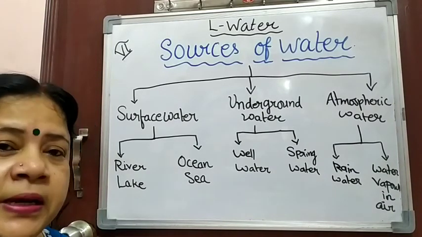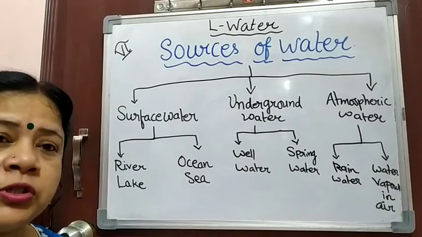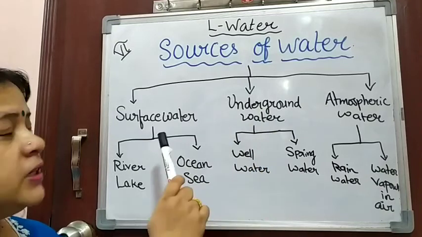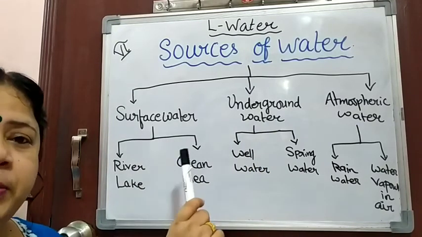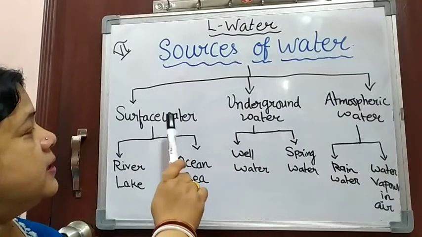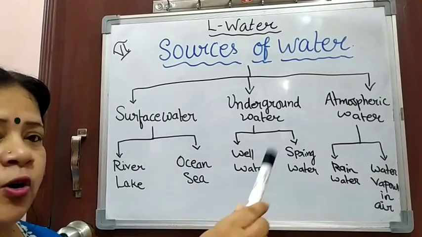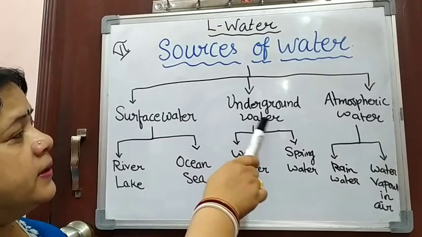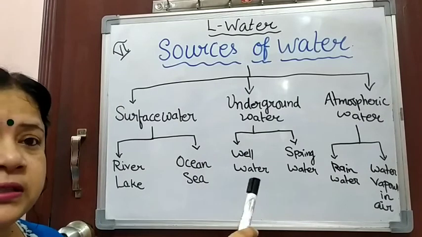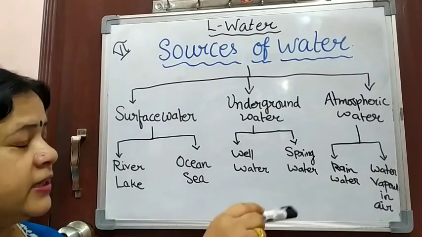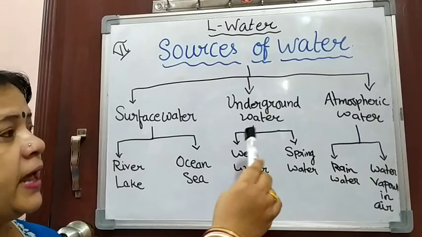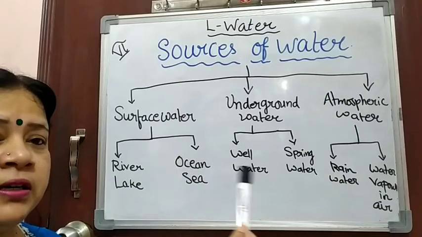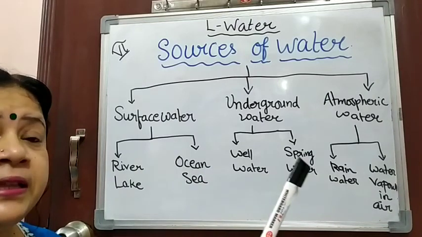So let us begin with what is the ultimate source of water. The sources of water have been divided into 3 categories. The first is the surface water. From the name also it is clear, surface water means the water which we generally see on the surface of the earth. And the next category is the underground water that we cannot see on the surface of the earth, that is below the earth's surface. And the next is the atmospheric water. Atmospheric water means which we find in the atmosphere, that means in the air.